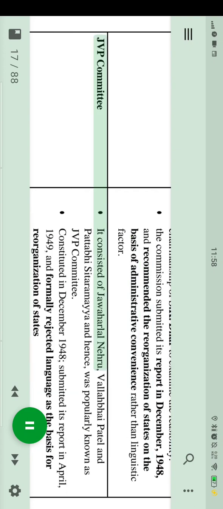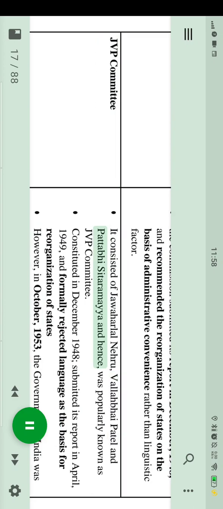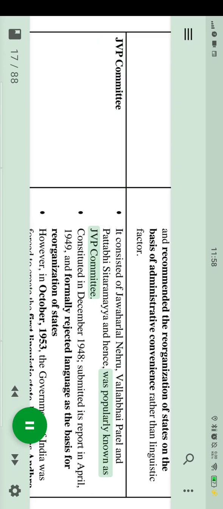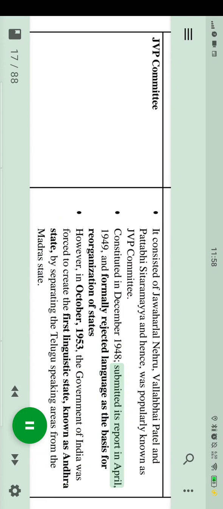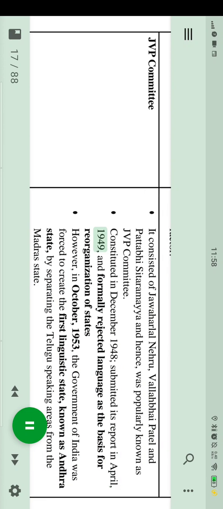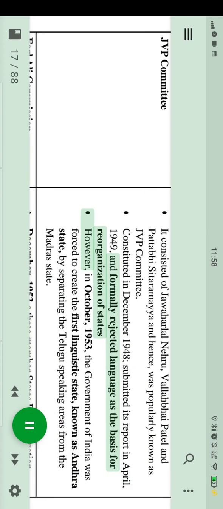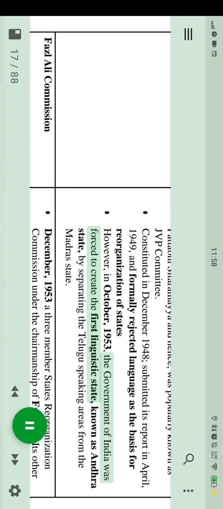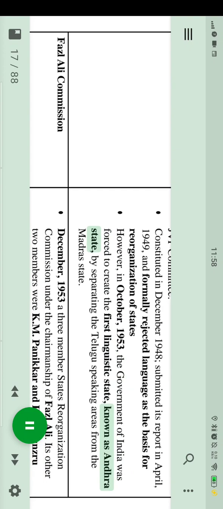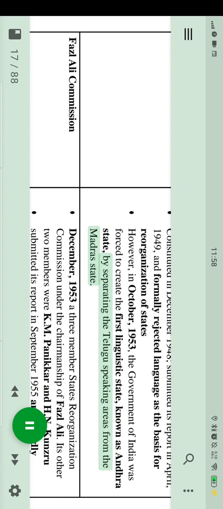JVP Committee. It consisted of Jawaharlal Nehru, Vallabhbhai Patel and Pattabhi Sitaramaiah and hence was popularly known as JVP Committee. Constituted in December 1948. Submitted its report in April 1949 and formally rejected language as the basis for reorganization of states. However, in October 1953, the Government of India was forced to create the first linguistic state, known as Andhra State, by separating the Telugu-speaking areas from the Madras State.